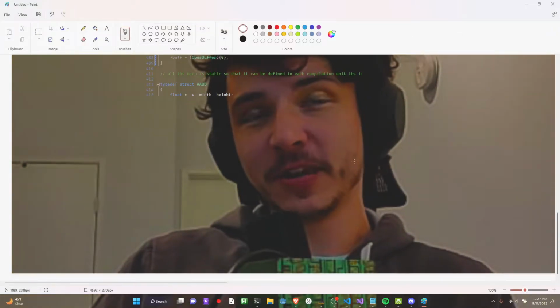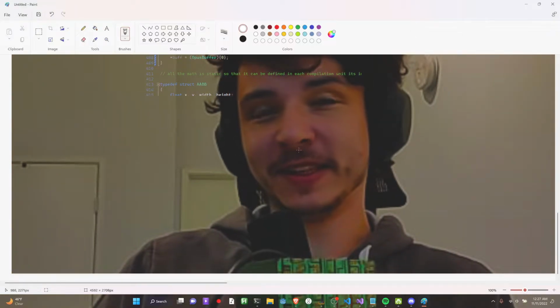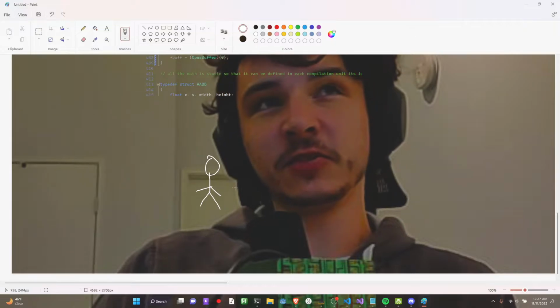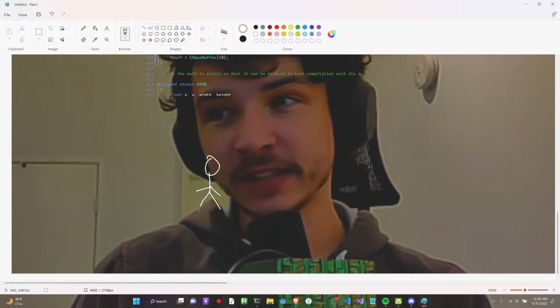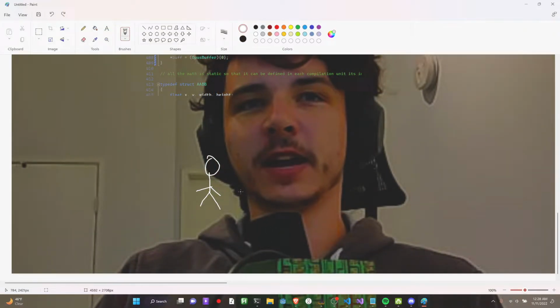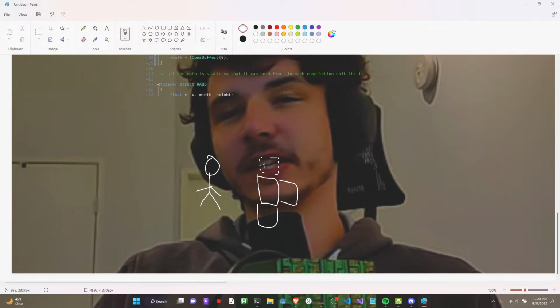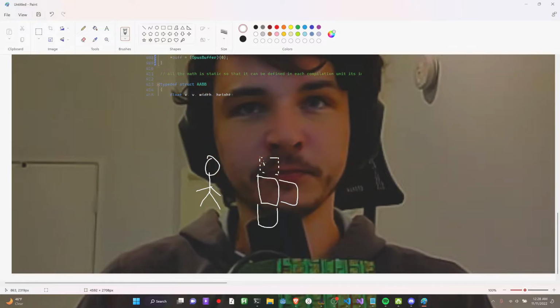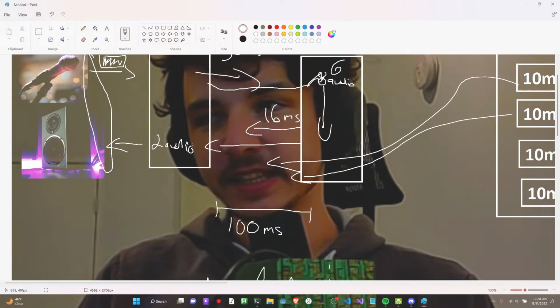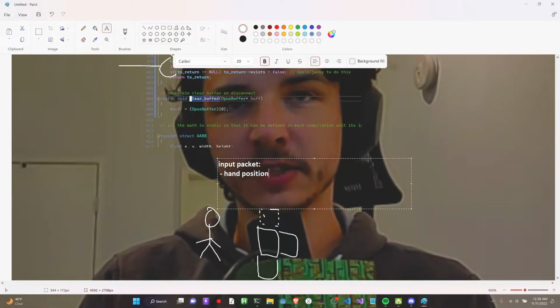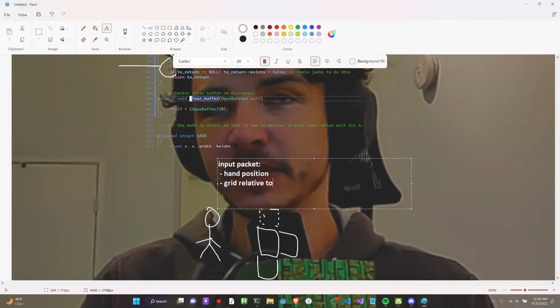Oh, and the bug where you can't build anymore? I actually think I know why that's happening. I stepped through it. This is you, the player, right? Let's say there's a ship here, and you're about to place a block here, and you click to place a block. What happens? Well, the client sends an input packet, right? With the hand position and the grid that the hand position is relative to.